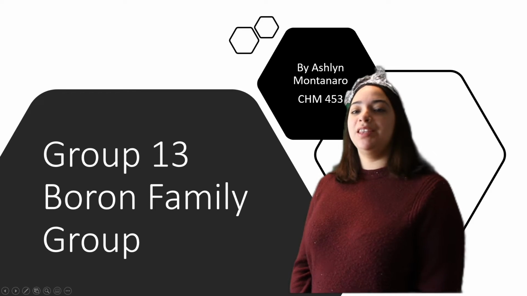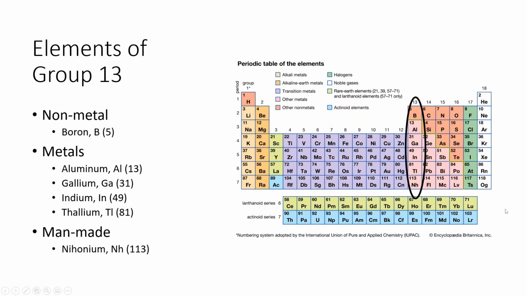Group 13, the boron family group. The elements of this group are going to be the nonmetal boron, the metals aluminum, gallium, indium, thallium, and then we have a man-made metal, which is going to be nihonium. Nihonium was made in a particle accelerator in Japan, which is where it gets its name. The characteristics of nihonium aren't known, but it's assumed to have the same characteristics as indium and thallium.